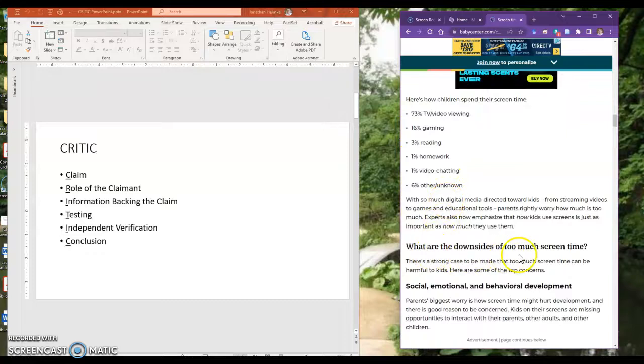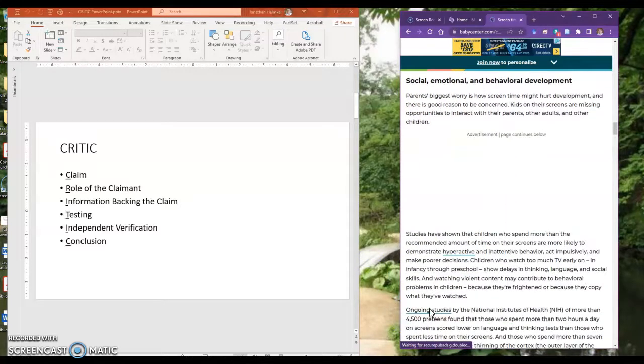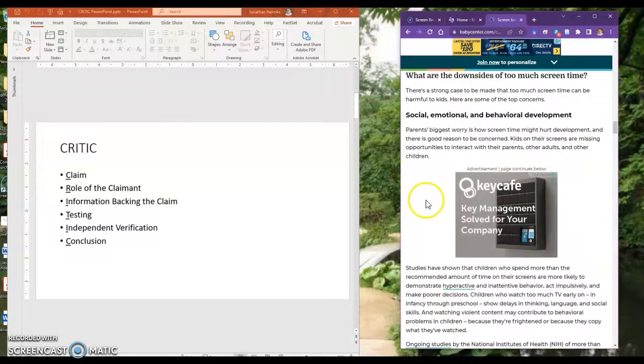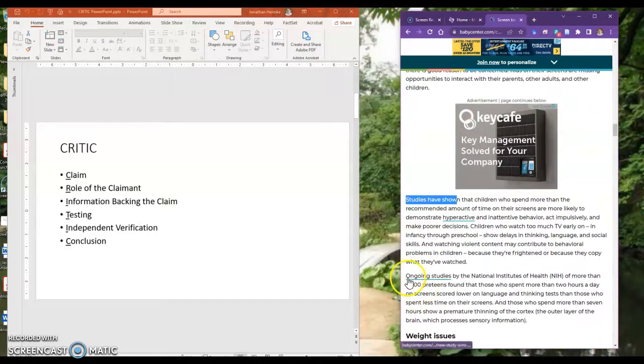Okay, what are the downsides? There's a strong case to be made that a treatment can be harmful to kids. Here are some top concerns. But here's a red flag. They don't tell you where they got this information. All they say is a very generic statement: studies have shown. What studies? So you want to make sure, this is a red flag. It also says ongoing studies by National Health, but it doesn't give you a year.